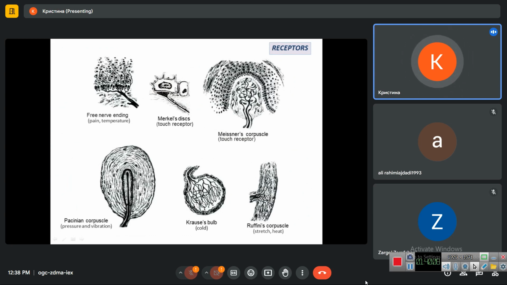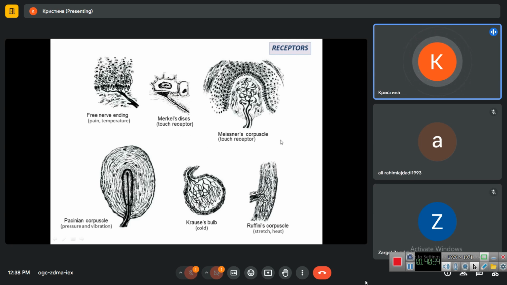Merkel cell is one of the accessory cells in the epidermis, in the stratified squamous keratinized epithelium. Such cell is also located in the basal layer, and here you see the end of the dendrite, which reaches this cell to receive the information from this cell. It is called Merkel disc, touch receptor.